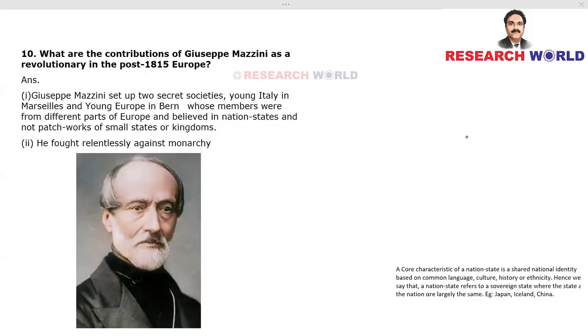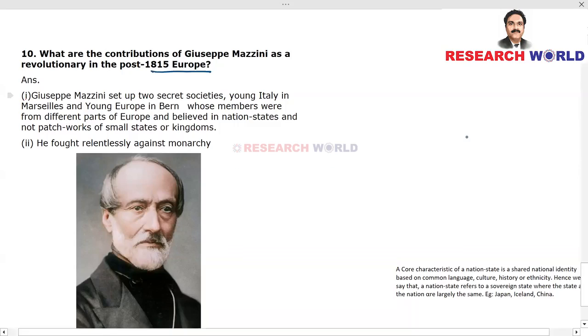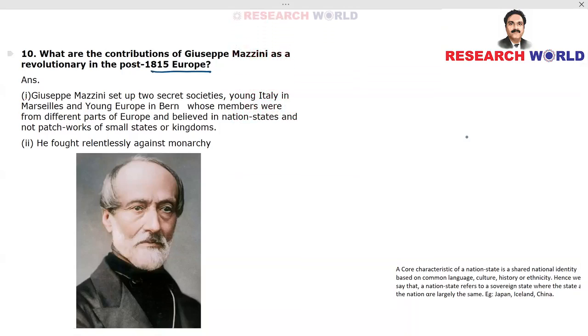Coming to the last question of this chapter: what are the contributions of Giuseppe Mazzini as a revolutionary in post-1815 Europe? We have already answered this question in the ninth question, as the last point we mentioned. So the answer is point number 1. Giuseppe Mazzini set up two secret societies, Young Italy in Marseilles and Young Europe in Bern,